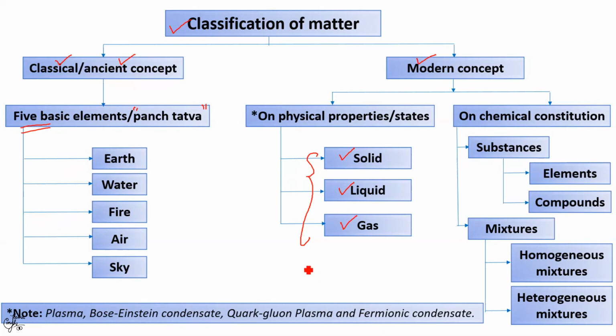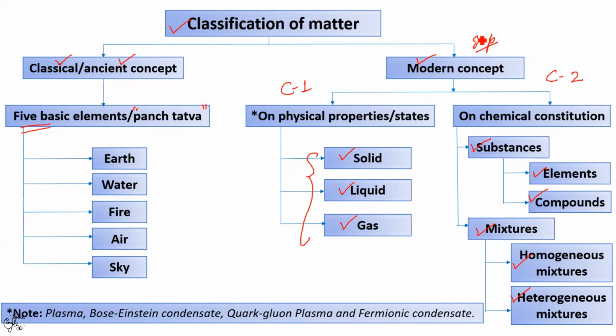Now, on the basis of chemical constitution or chemical nature or properties, matter is classified into pure substances and mixtures, which are further classified into elements and compounds in case of substances, and homogeneous and heterogeneous mixtures in case of mixtures. We are going to study the first classification in this chapter, that is chapter 1, and the second classification will be taken up in chapter 2. From examination point of view, the modern concept is what you need to remember.